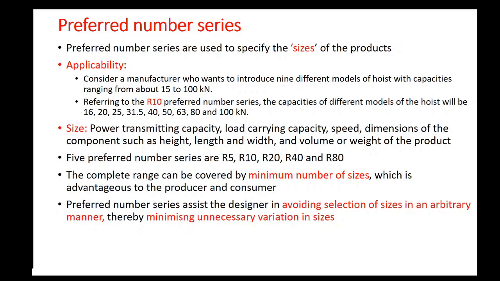In other cases, it will be a power transmission capacity in kilowatts, or speed in meter per second or RPM, or any other dimensions in meter, or even volume in meter cube and weight in kilogram. For all these applications, you can use preferred number series.